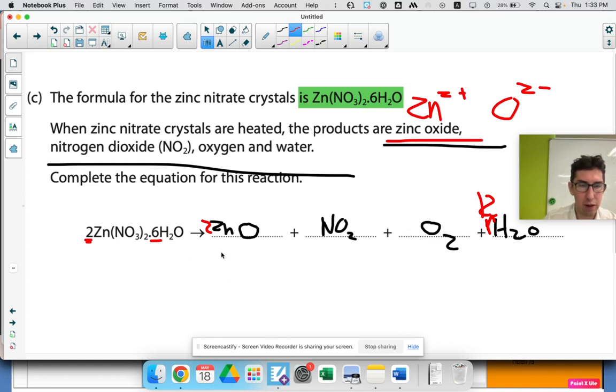Okay, what's left over? Nitrate. You see there's 2 nitrates, but there's 2 lots, so there's 4 nitrates. So I'm going to need 4. You see there's 4 nitrates there.